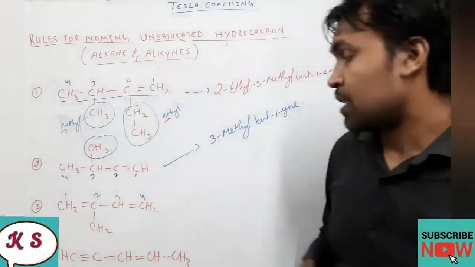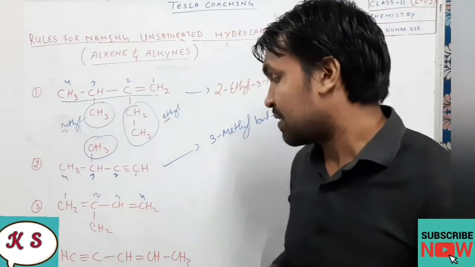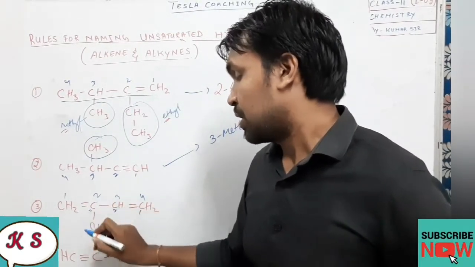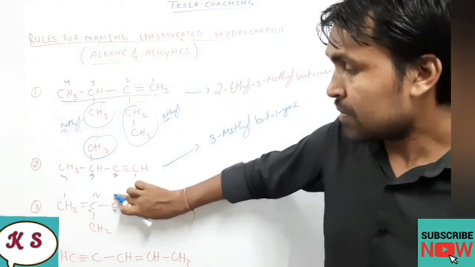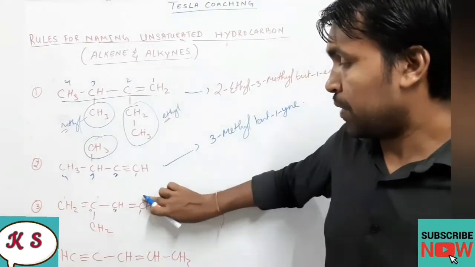In this way, you see the double bond is getting the positions 1 and 3. But if I go in this way, 1, 2, 3, this way also the double bond is getting the positions 1 and 3. So you can follow any one of these ways.